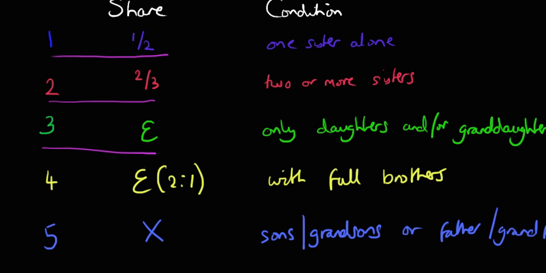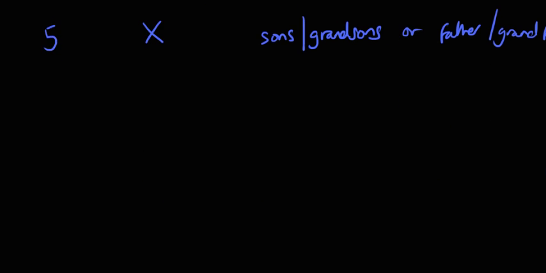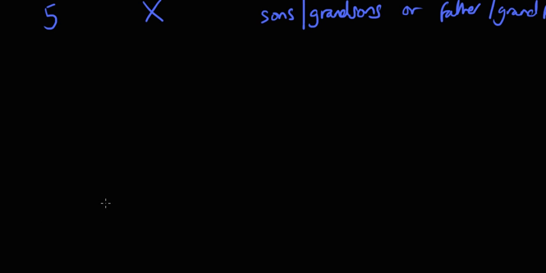So if we draw that out down here, what we have is the deceased passed away. He has, say, a daughter and a full sister. The daughter gets her half, as we know. When there's one daughter alone, she gets a half, and the remainder asaba goes to the full sister.